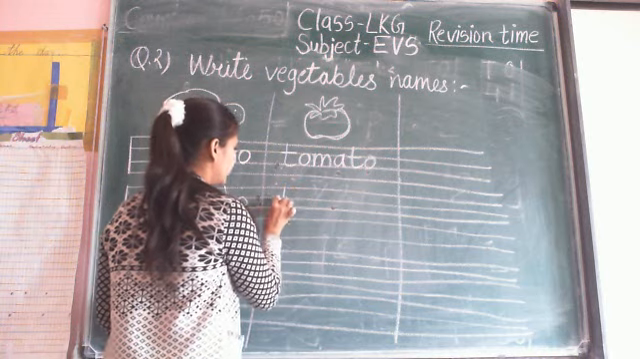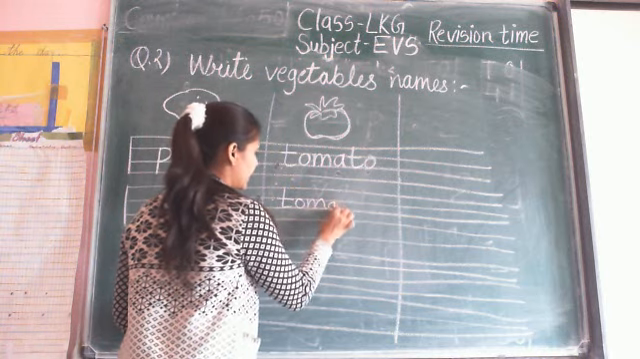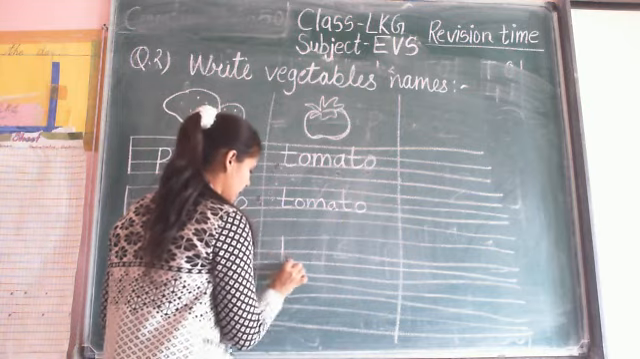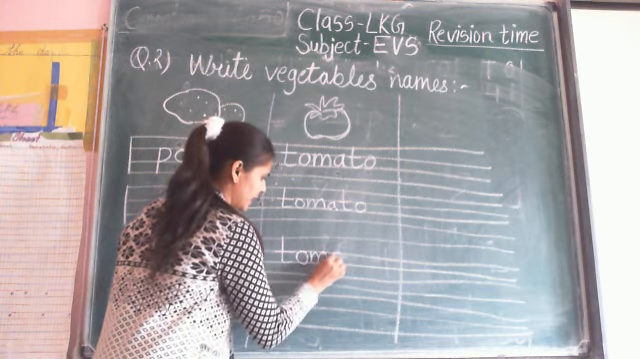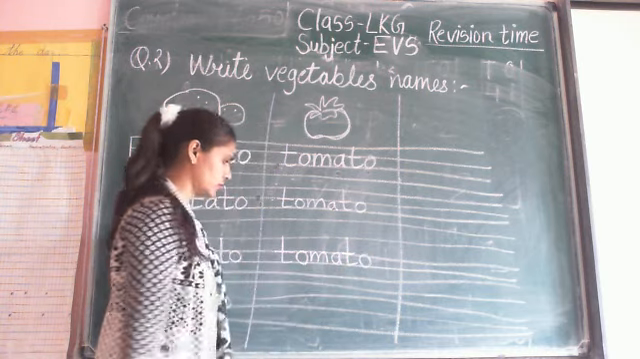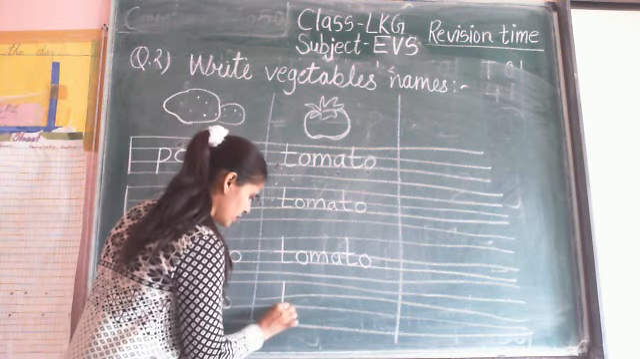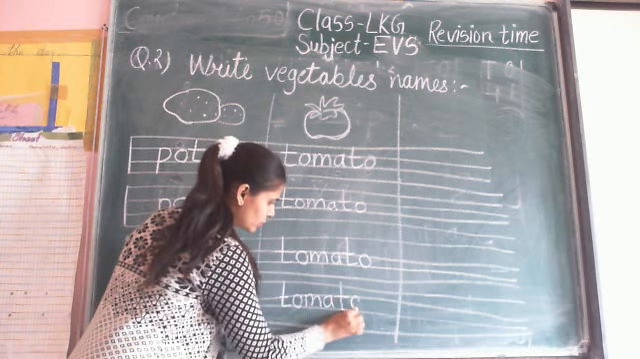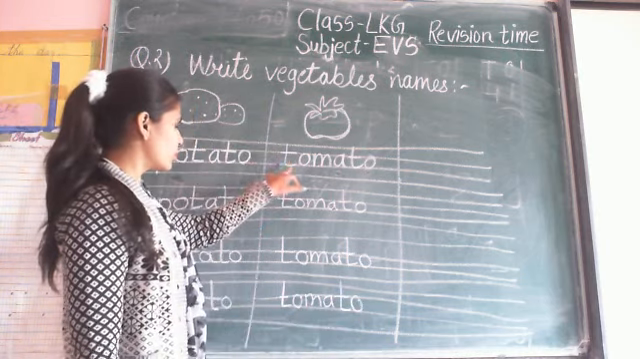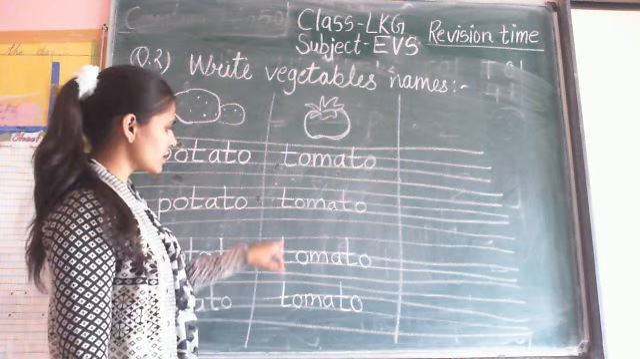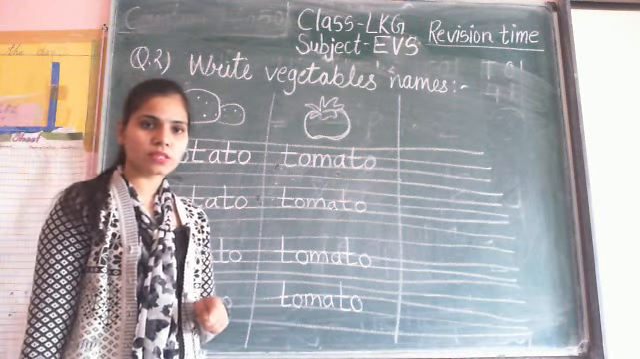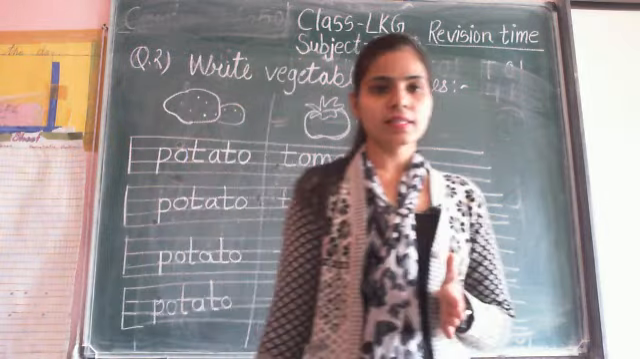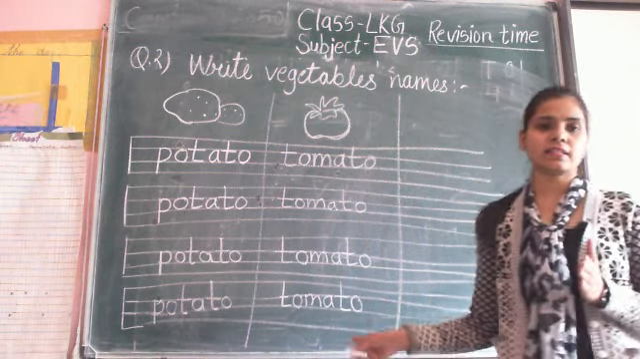Once again, T-O-M-A-T-O. Then write T-O-M-A-T-O. Tomato. Tomato is a vegetable. In your EVS notebook, you write 5 times the spelling of tomato. Learn the spelling, read the spelling and write the spelling.